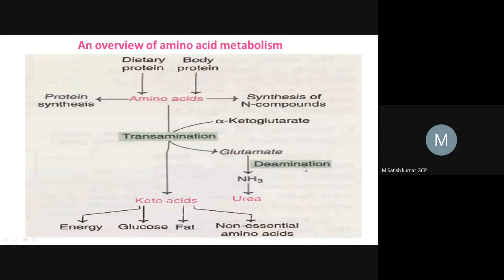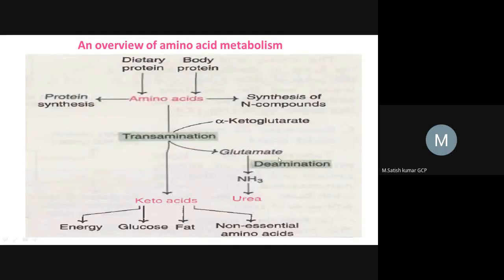Okay. So I will tell about the deamination reaction in the coming slides. All right. So here two reactions will occur. Okay. So that's why this is called coupled reactions. Okay. So what is happening in the deamination reaction?